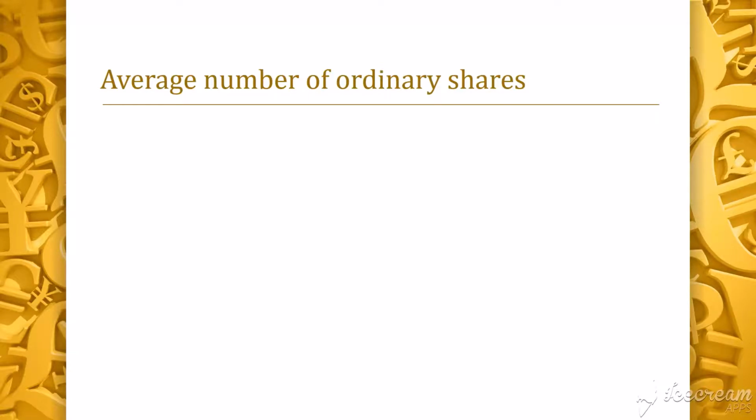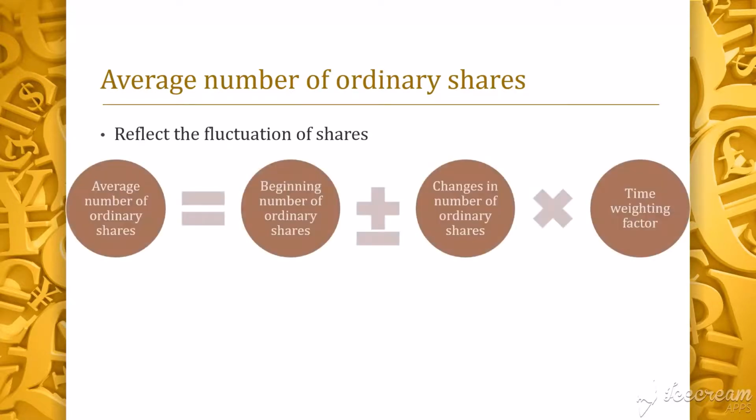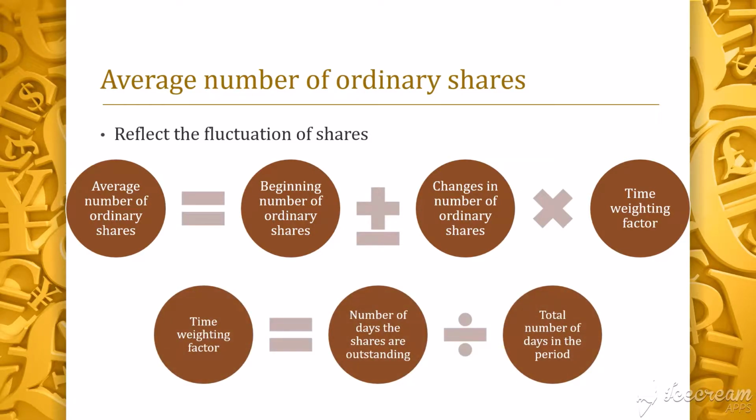No. So we will use the average number of ordinary shares outstanding during the period to reflect the possibility that the amount of shareholders' capital varied during the period as a result of a larger or smaller number of shares being outstanding at any time. The average number of ordinary shares outstanding during the period is the number of ordinary shares outstanding at the beginning of the period, adjusted by the number of ordinary shares bought back or issued during the period, multiplied by a time weighing factor. The time weighing factor is the number of days that the shares are outstanding as a proportion of the total number of days in the period.